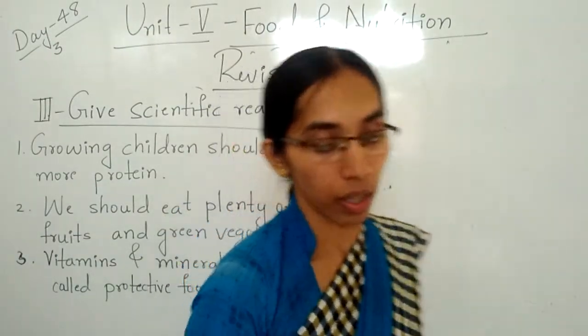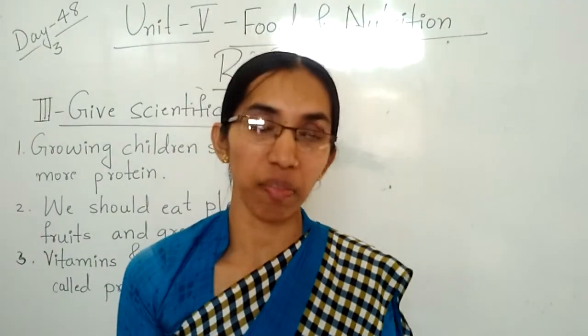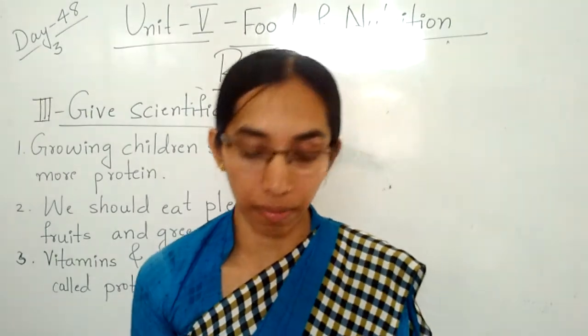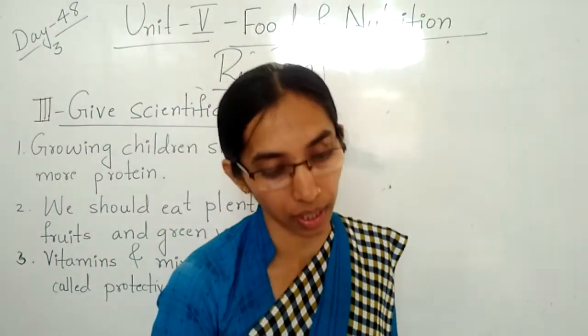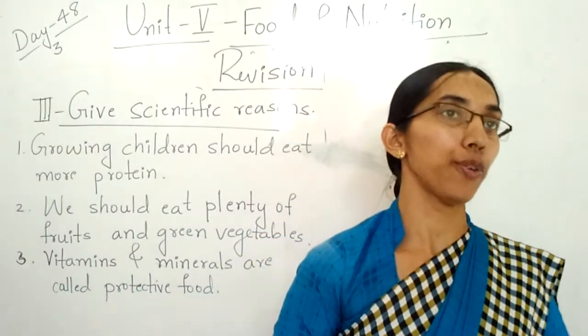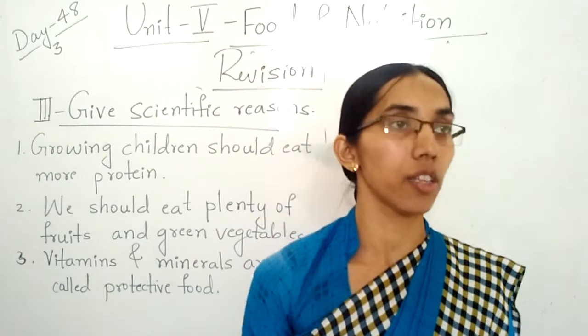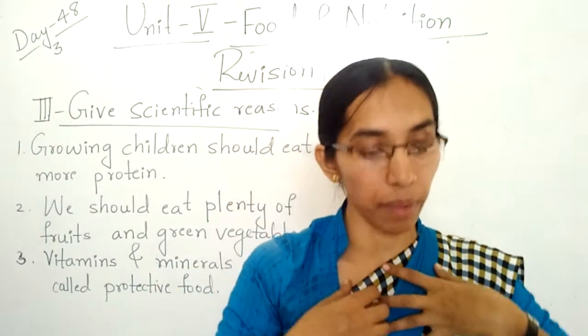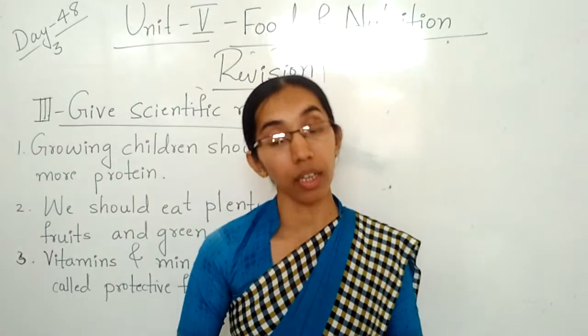Clear, children? The last questions they ask, what happens? Let me explain, children. We don't wash our hands before eating. What will happen if you don't wash your hands? If we eat with dirty hands, germs enter our body and we fall ill. Okay, children?